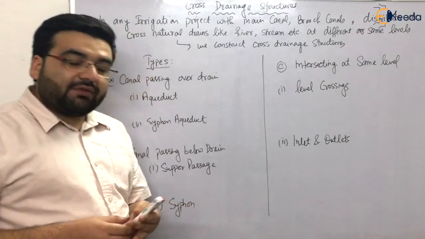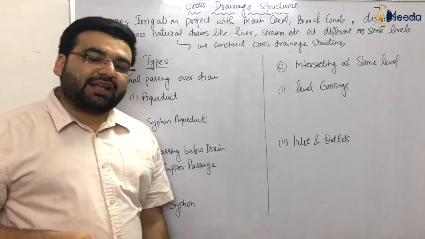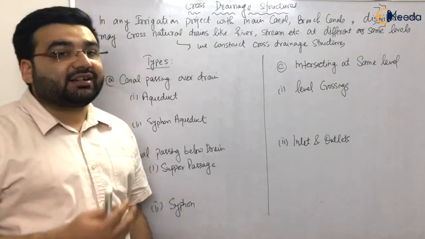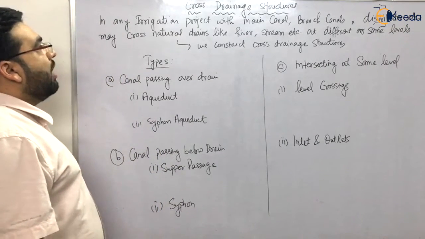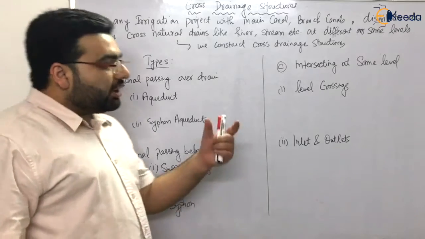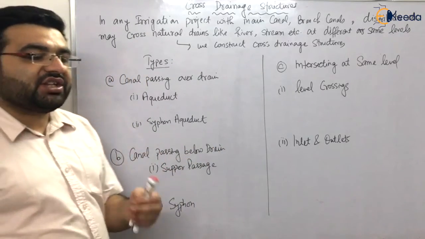So now let us, students, after understanding about the gravity dams and the spillways and their function and types, it's time to understand about the cross drainage structures. Now the first thing is, why are cross drainage structures even required?